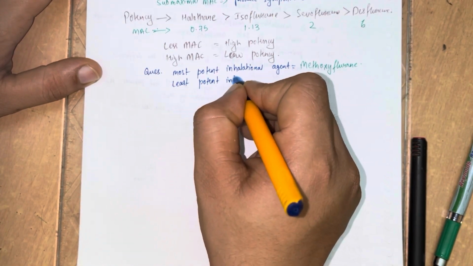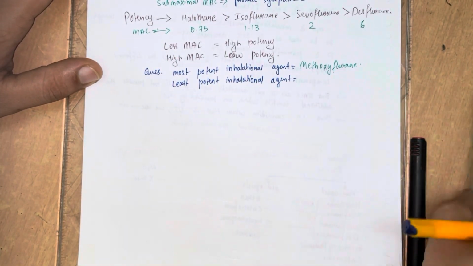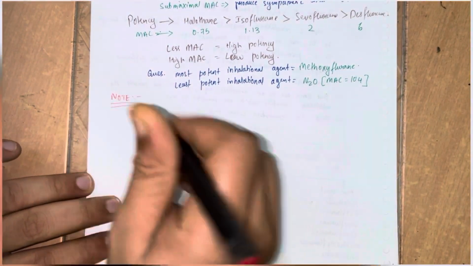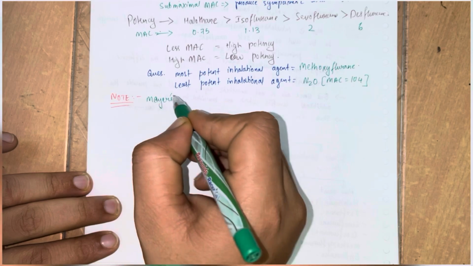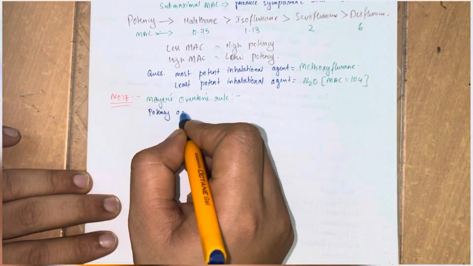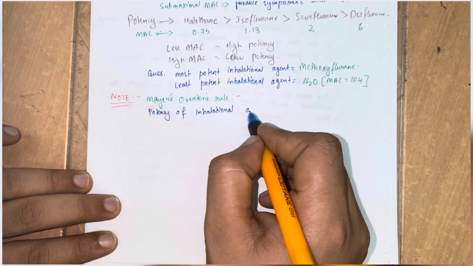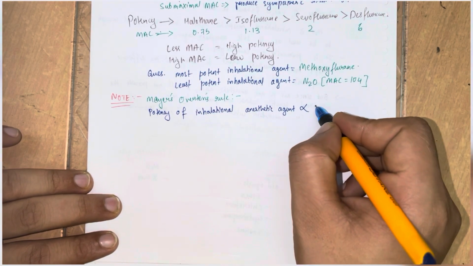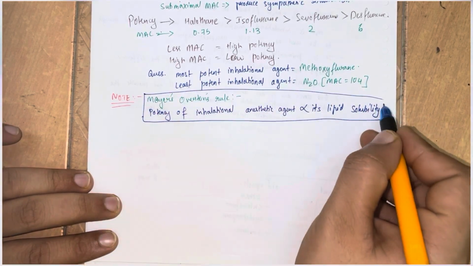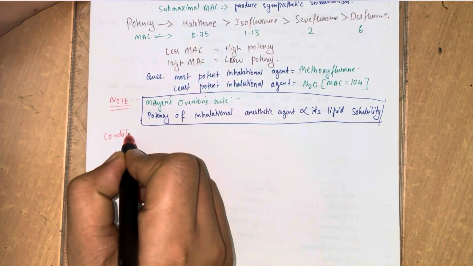The most potent inhalational agent is methoxyflurane and the least potent inhalational agent is N2O, which has a minimum alveolar concentration of 104. Now we have to note the Meyer-Overton rule, which states that the potency of the inhalational anesthetic agents is directly proportional to its lipid solubility. We have to remember this.